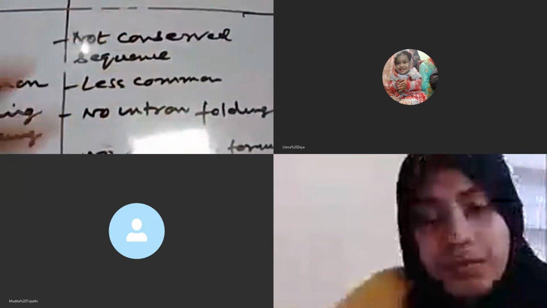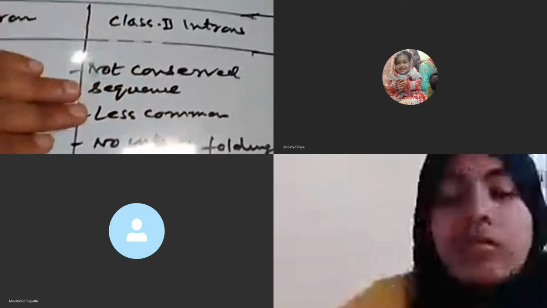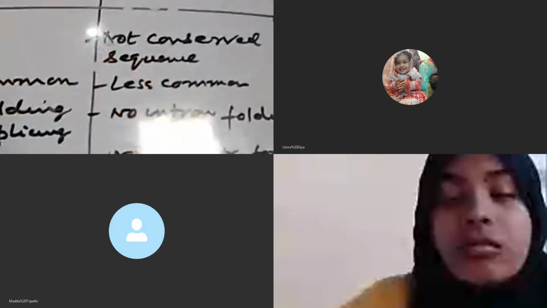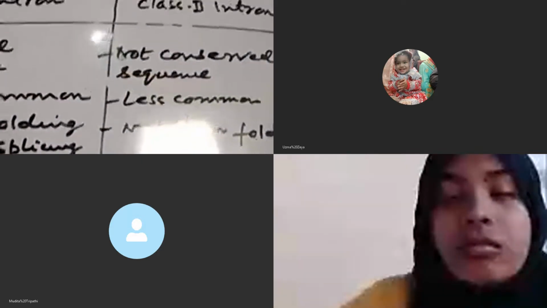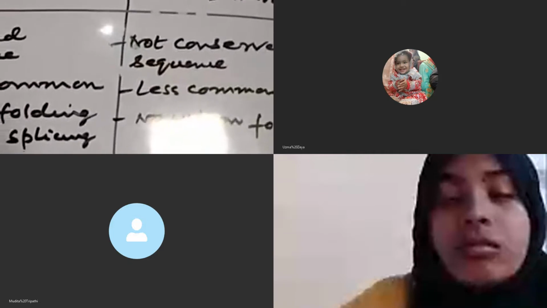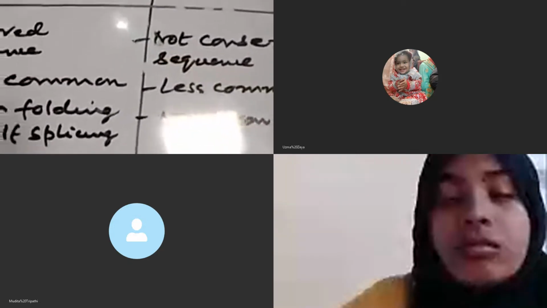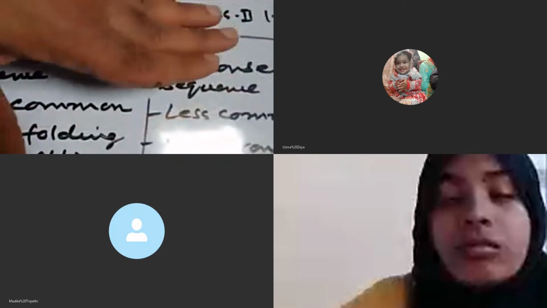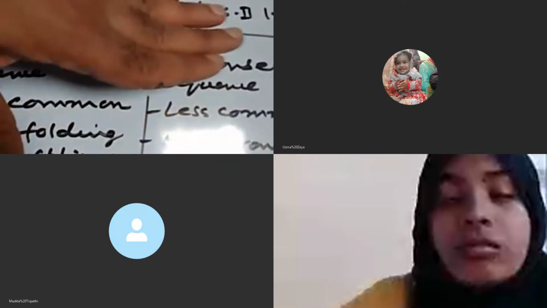There are still other differences between the class 1 and class 2 intron, but I have just pointed out the major ones. And the best example of class 1 intron is the introns present in the pre-ribosomal RNA of Tetrahymena. Okay, so this is the main difference between the class 1 and class 2 introns.